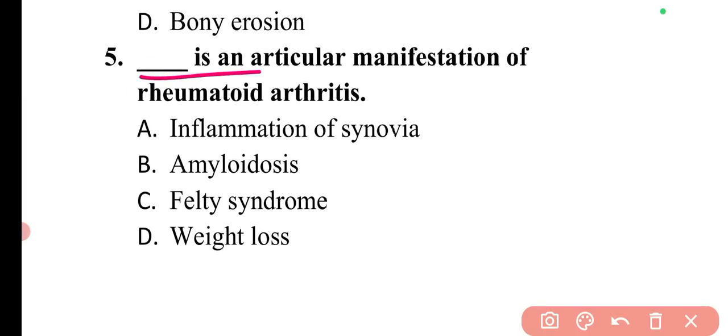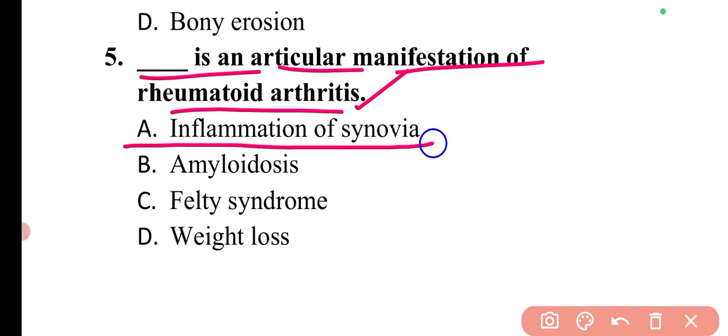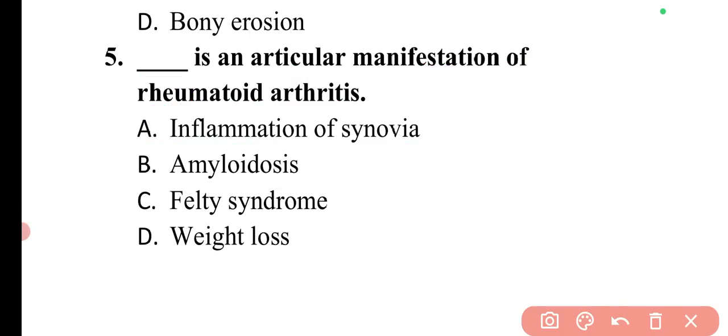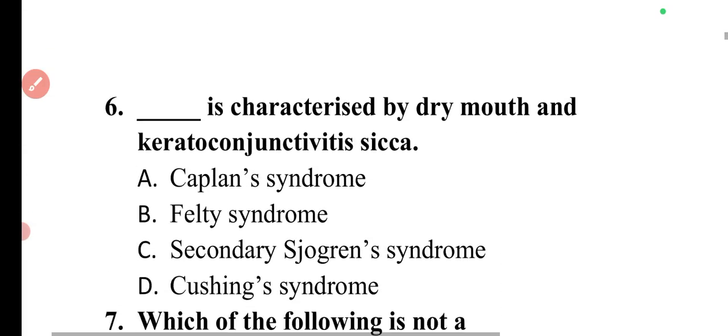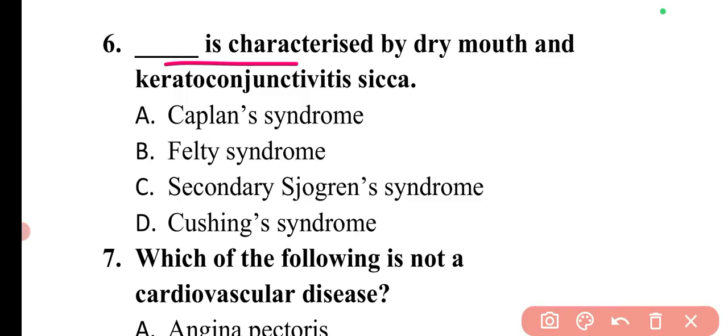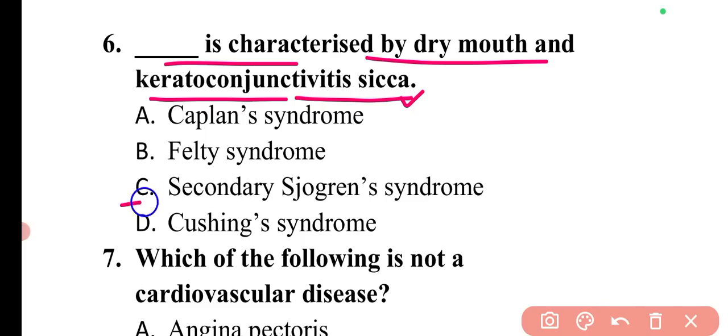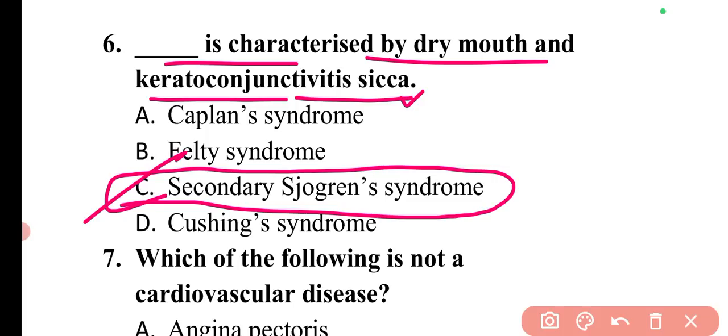The next question is, dash is an articular manifestation of rheumatoid arthritis. The articular manifestation of rheumatoid arthritis is simply the inflammation of synovia. So here option A will be the correct answer. Then the next question is, dash is characterized by dry mouth and keratoconjunctivitis sicca. These are the characteristics of secondary Sjogren's syndrome. So here option C is correct.